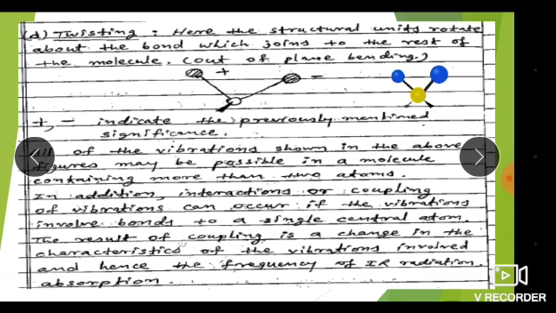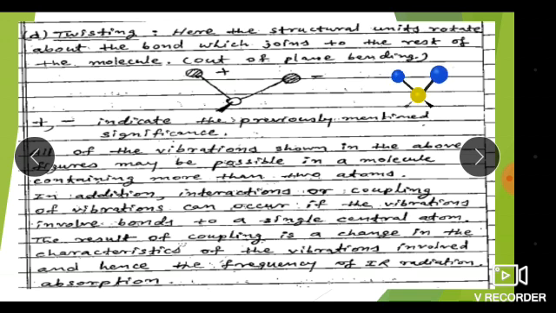Except for these vibrations, other types of vibrations are also possible. Additional coupling vibrations are possible if a single central atom is present.